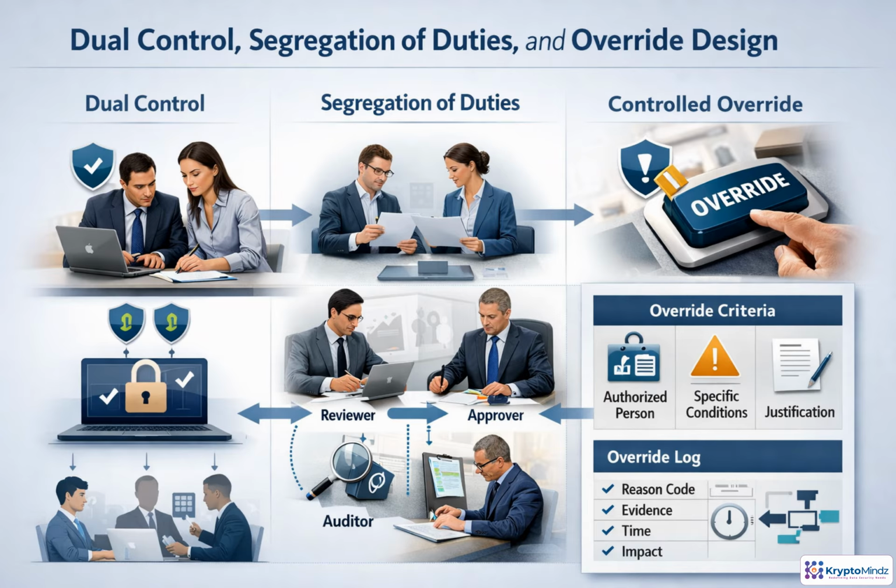For high-impact AI-assisted decisions, governance should prevent any one person from pushing an outcome through alone. Dual control means sensitive actions require two authorized reviewers, especially when the decision is irreversible or regulated. Segregation of duties goes further. Operators, reviewers, approvers, and auditors have distinct roles, making conflicts easier to detect. Overrides are allowed, but only by named people, under defined conditions, with clear justification. The record should capture the reason code, evidence, timestamp, actor, approval status, and downstream impact, so exceptions remain accountable and auditable.